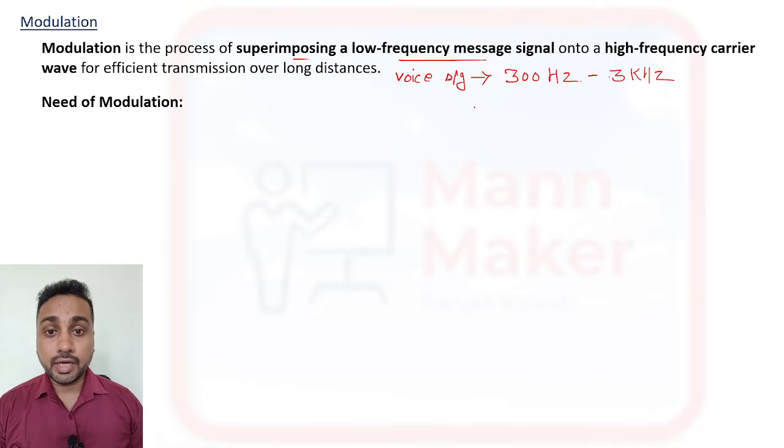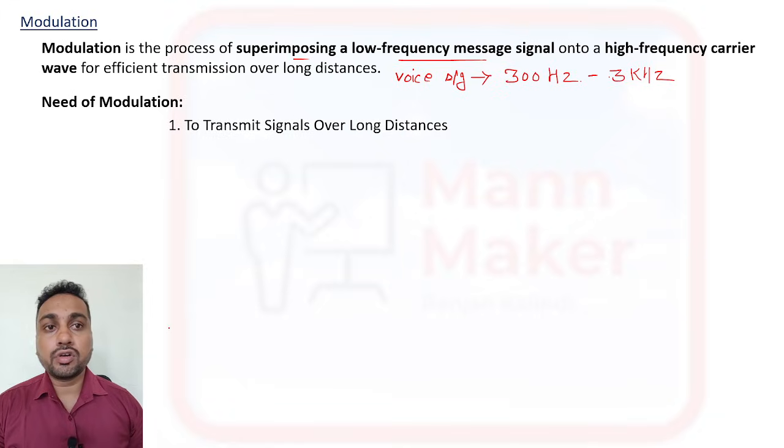So for that some criteria are there: why this modulation is required, why it is needed. We have more points, but mainly some points are there for which modulation is required. The first is to transmit a signal over a long distance. For a low frequency like our voice signal, to transfer it over a long distance, we need a carrier signal.